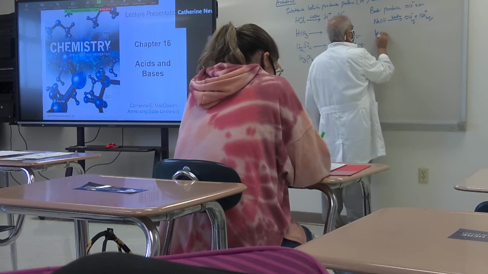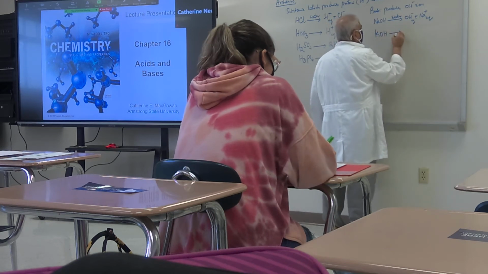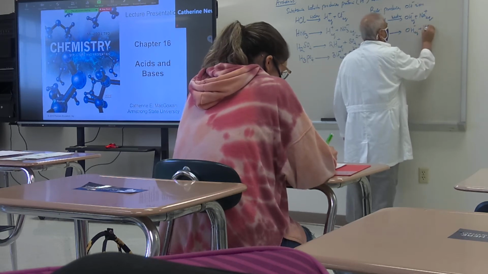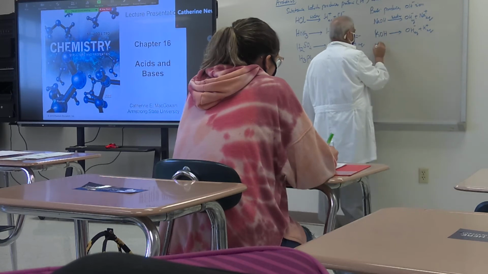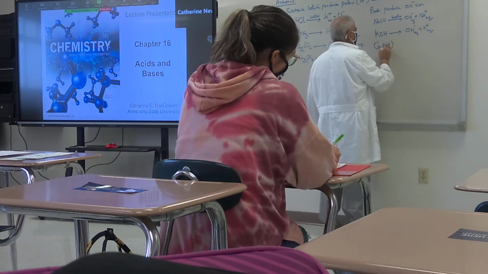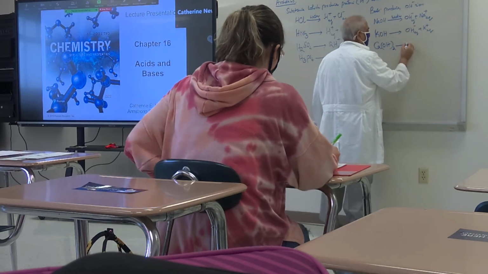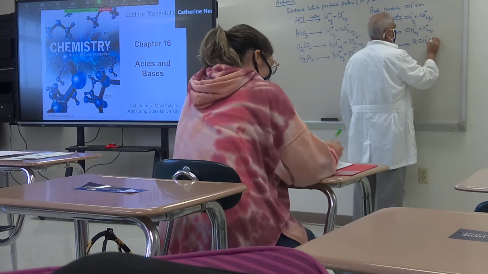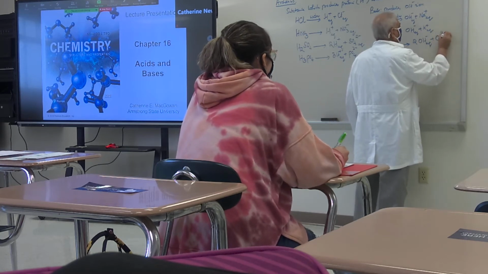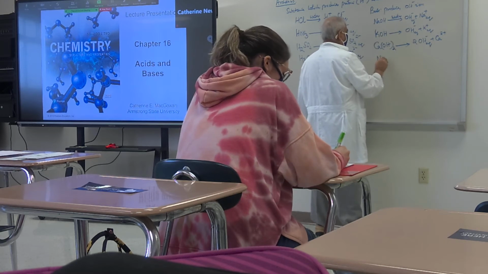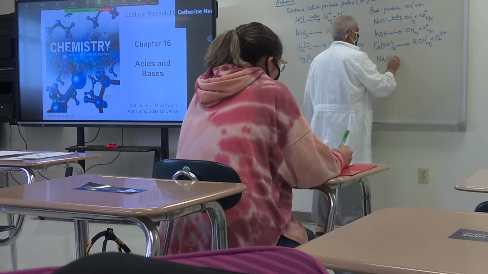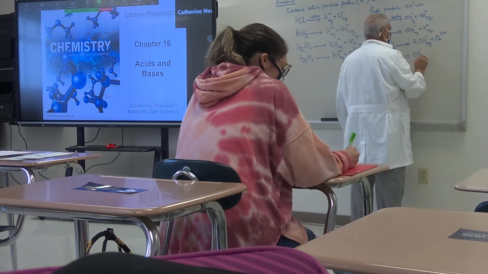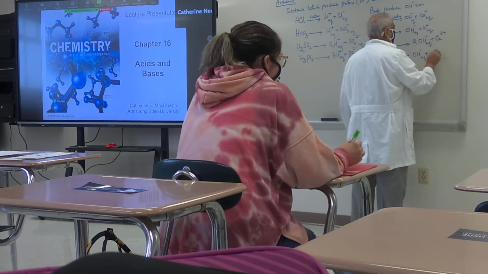If you take potassium hydroxide and you dissolve this in water, it produces hydroxide ion plus potassium. If you take calcium hydroxide and you dissolve this in water, it produces OH minus and calcium. If you take ammonium hydroxide and you dissolve this in water, it produces OH minus and ammonium.